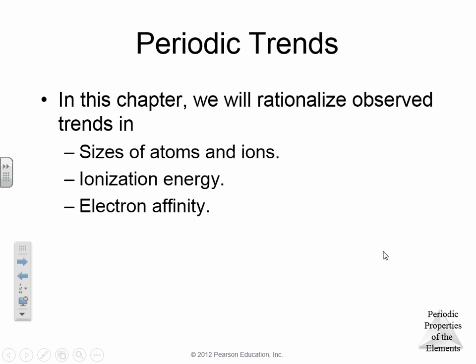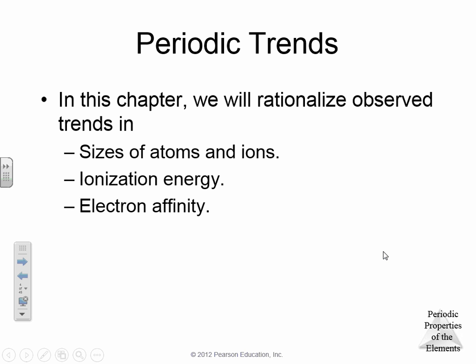Now, as you know, there are a bunch of trends that we can establish on the periodic table. We're going to focus on three things in this chapter, all in section 7.1 today, on trends in the periodic table.